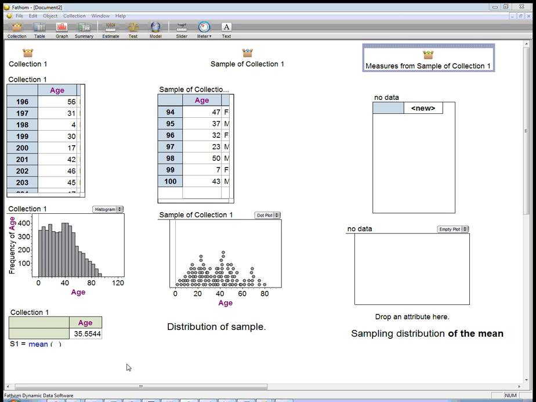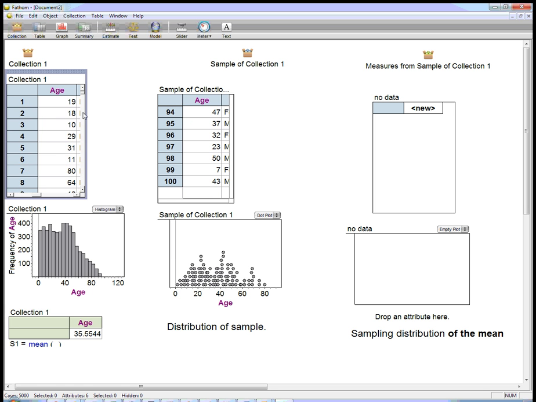Here's a demo of the sampling distribution of the mean and the central limit theorem. On the left here, I've got my master collection. I've got a population, and it's done by a census, literally the United States Census, of a bunch of people in Florida. So it's a very large number. It's 5,000 people, and I'm just collecting their ages.